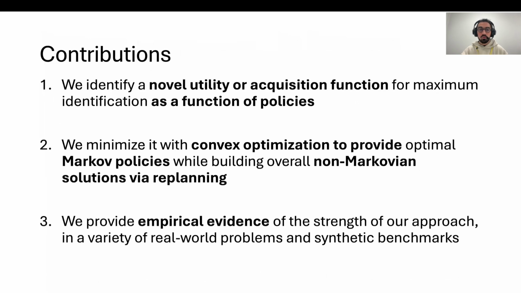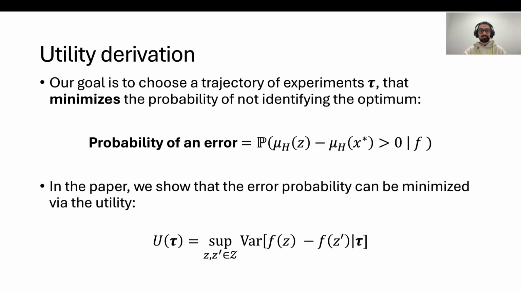The contributions of our work are threefold. The first one is identifying a novel acquisition function or utility for maximum identification as a function of policies. We then minimize this acquisition function using convex optimization, and we're able to provide optimal Markovian policies at each time step while building overall non-Markovian policies via replanning. And finally, we provide empirical evidence of the strengths of our approach, both in real-world problems and in synthetic benchmarks.